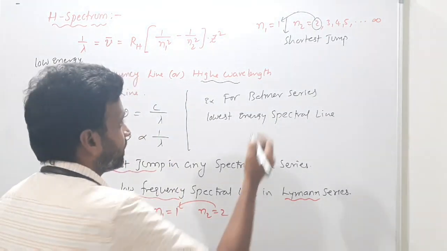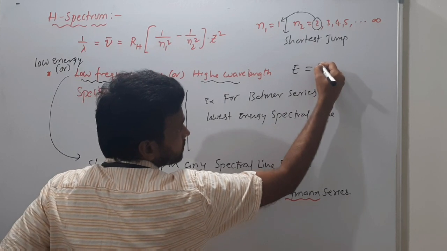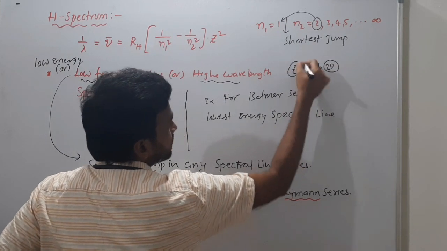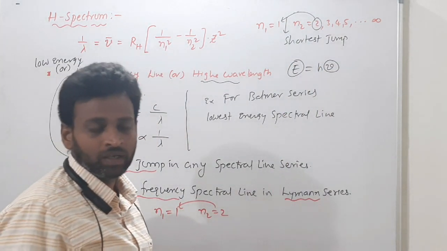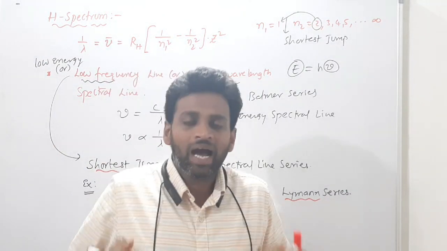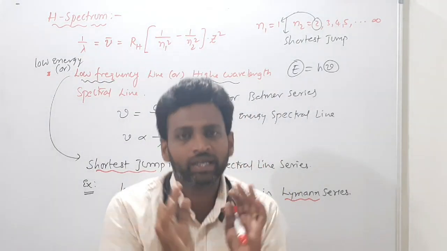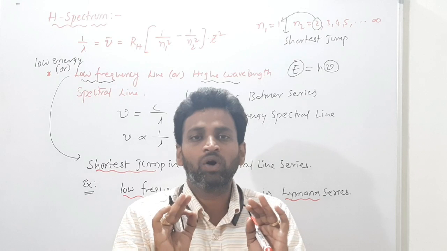All are the same, because energy E is equal to h nu, directly proportional to frequency. Shortest jump will have the lowest energy. If I don't have energy, can I jump a long distance? No, I have very low energy, so I will jump a very short distance.